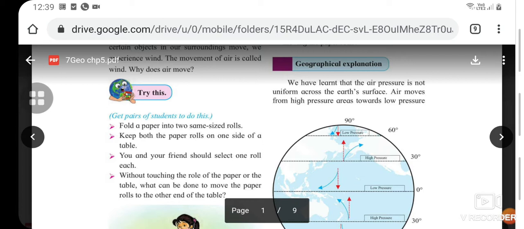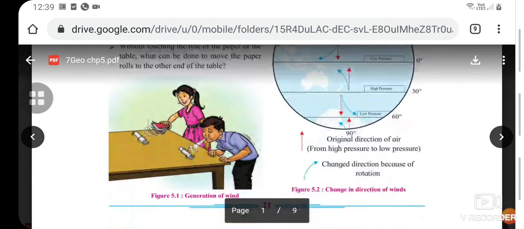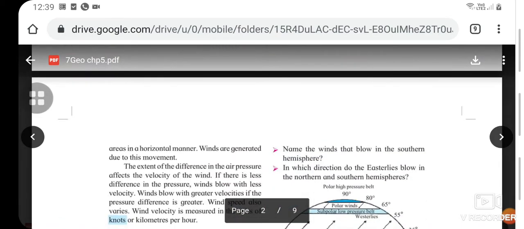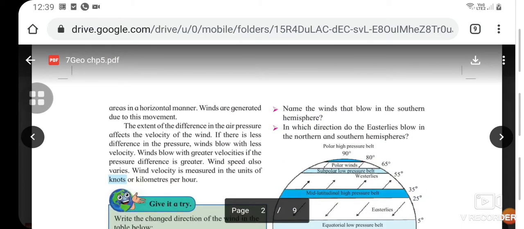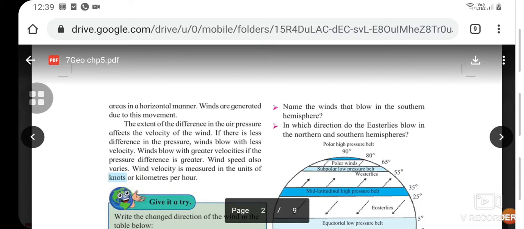Okay, so when we come to the geographical explanation, let's read. We have learned that the air pressure is not uniform across the earth's surface. Air moves from high pressure areas towards low pressure areas in a horizontal manner. Winds are generated due to this movement.